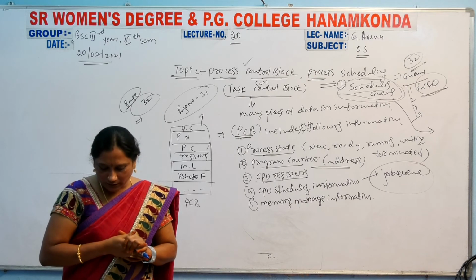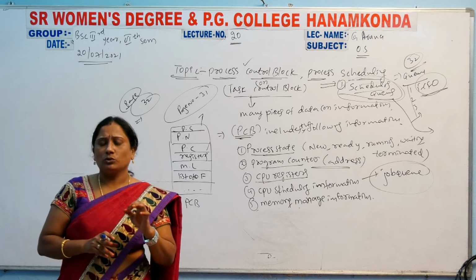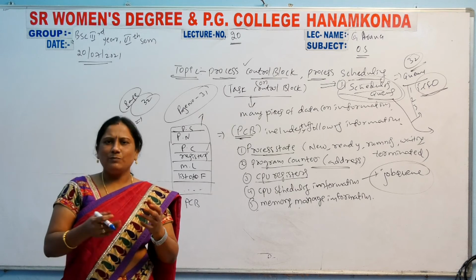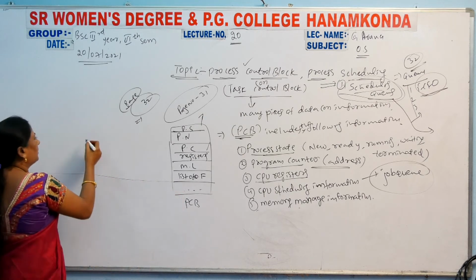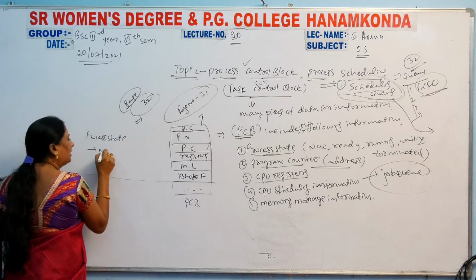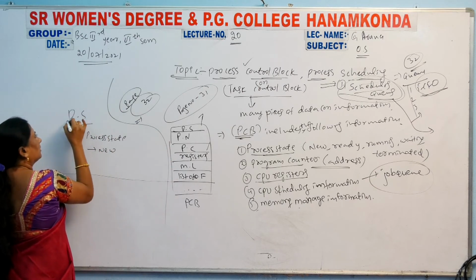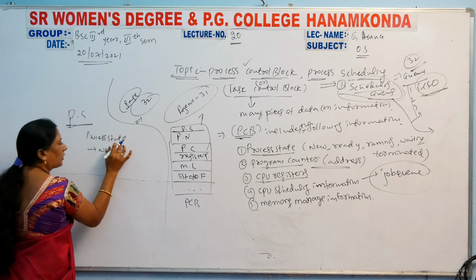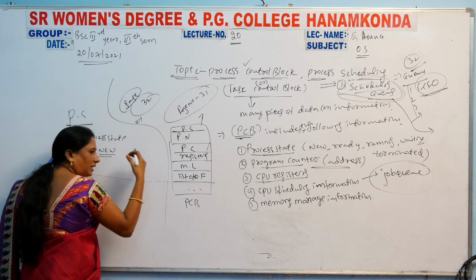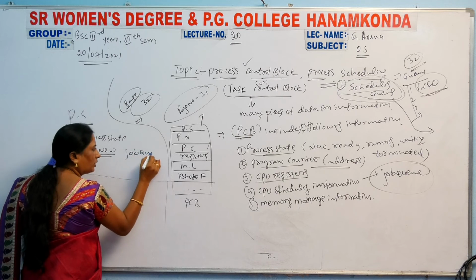Okay. So then next, job queue means all the data will be stored in the job queue. Then next, process states. What are the process states here? First is new. Whenever a process enters the computer, that is the new state, and that is called the job queue. You remember this one.